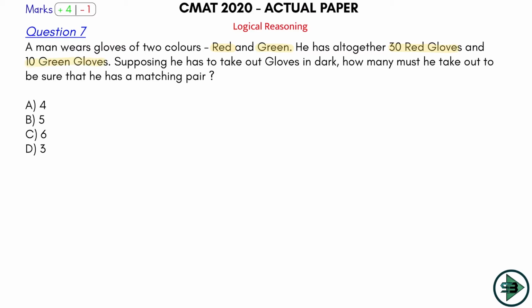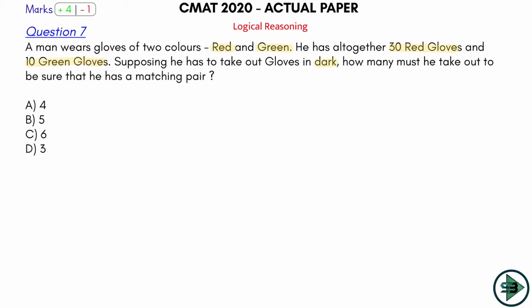Suppose he has to take out gloves in the dark, which means he cannot see the color. Obviously, that's because it's dark. So he has to take out the gloves without looking at the color. How many must he take out to be sure that he has a matching pair? What is a matching pair? Green, green or red, red would be a matching pair.